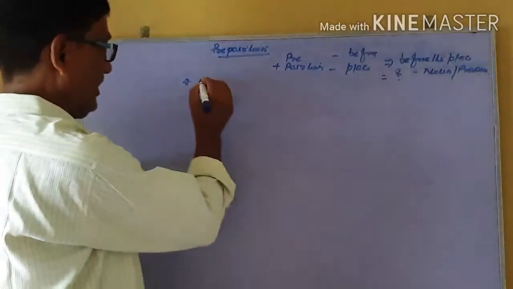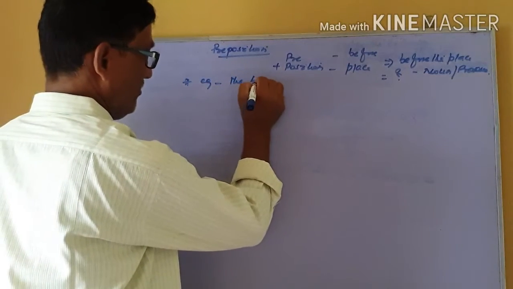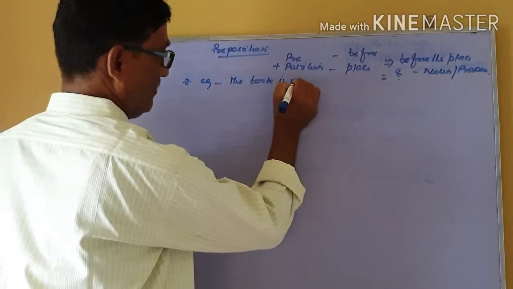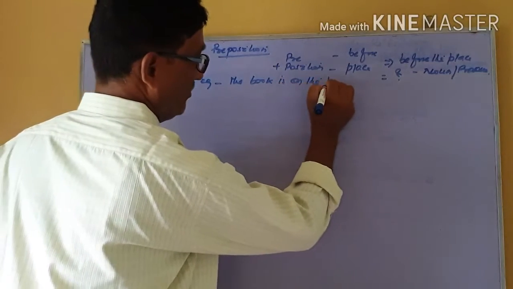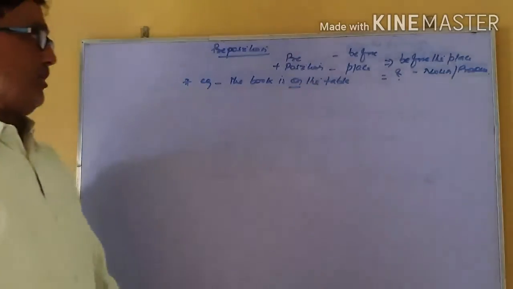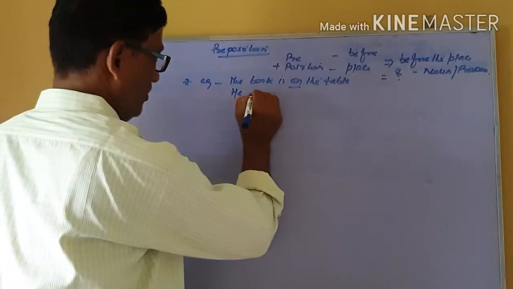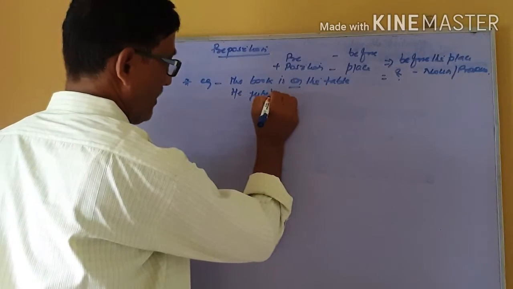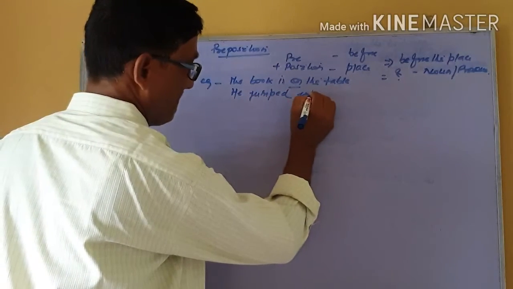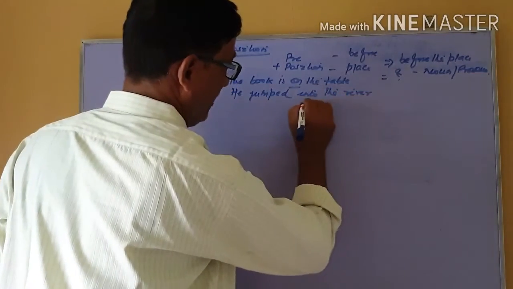Let us see with the example. Here is the example: The book is on the table. Here I have already underlined the word on. He jumped into the river.